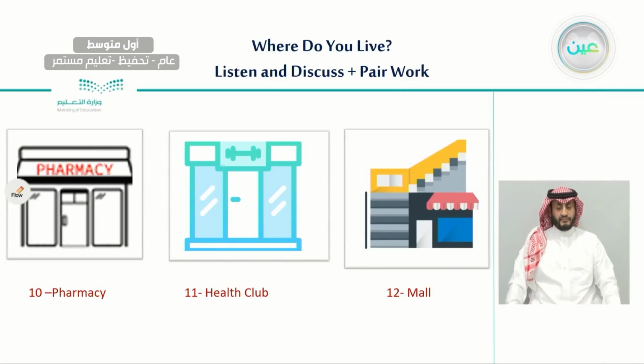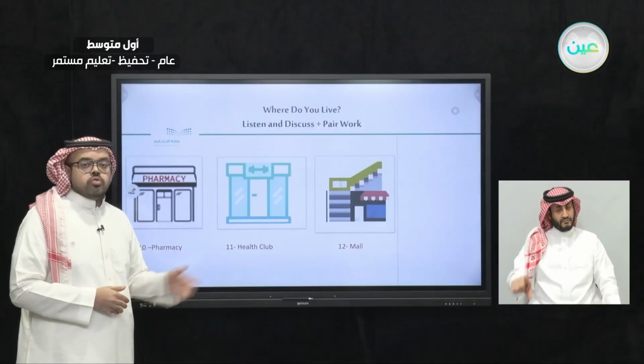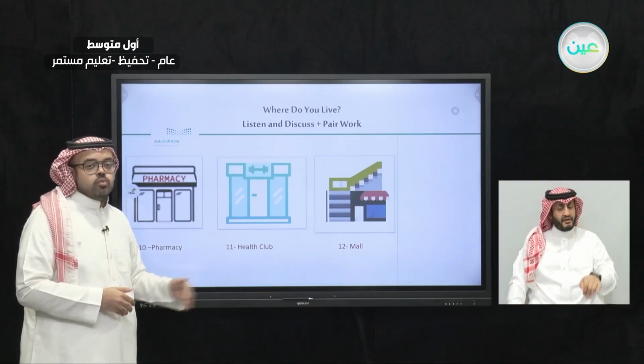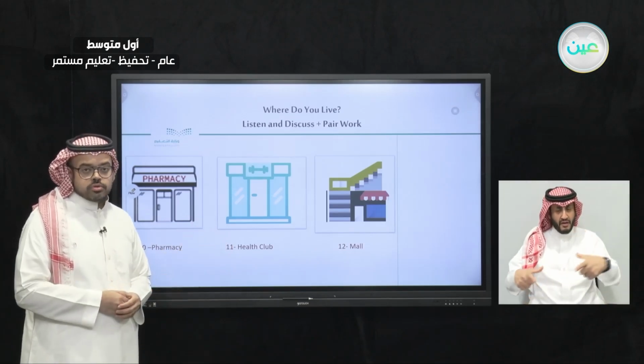Number 11, health club. And number 12, mall. Very good. So these are the places we usually see in a neighborhood.